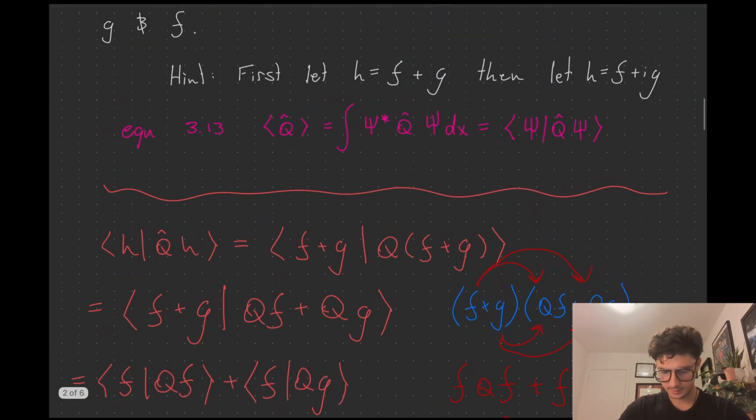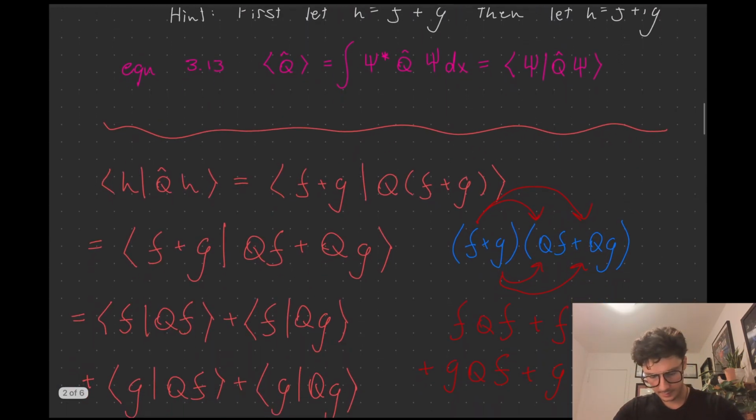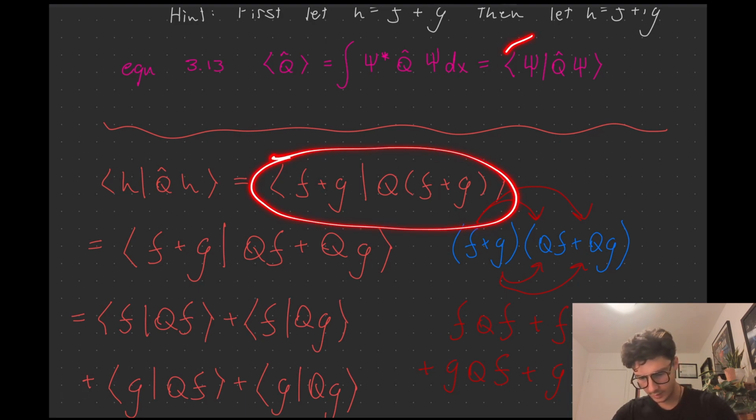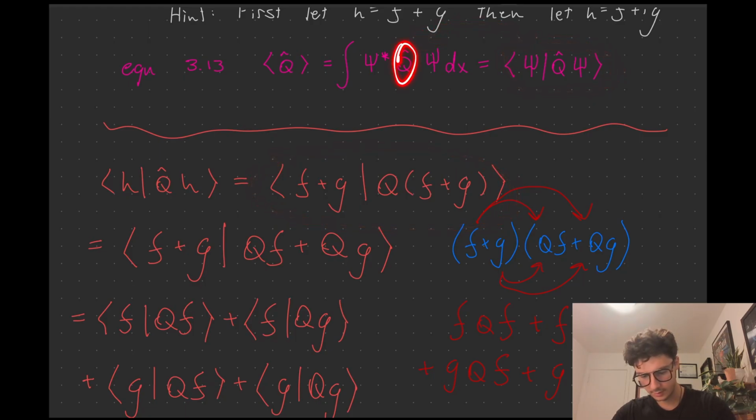If this didn't make sense to you, literally check this out right here. It is literally written down like this. Expand it like this, right? So you have an operator in here. Here you have an F plus G, and here you have QF plus QG.